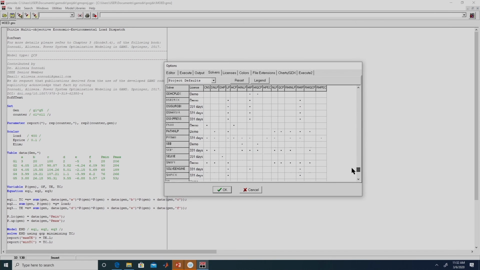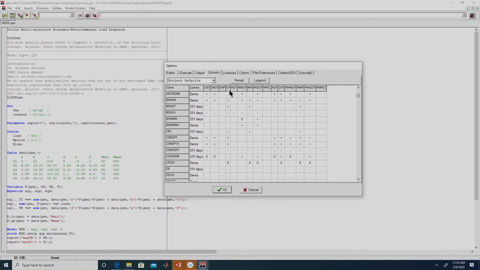Not all solvers are capable of solving every type of problem. Over here Alpha ECP can be used to solve MINLP problems and MIQCP problems. If we look at these solvers, we have CPLEX over here. CPLEX currently is in demo license. It can solve linear programming problems, mixed integer programming problems, MIQCP, QCP, RMIP, and RMIQCP.